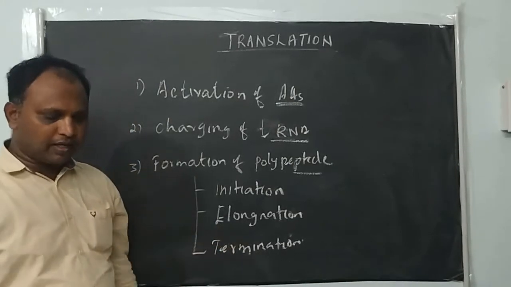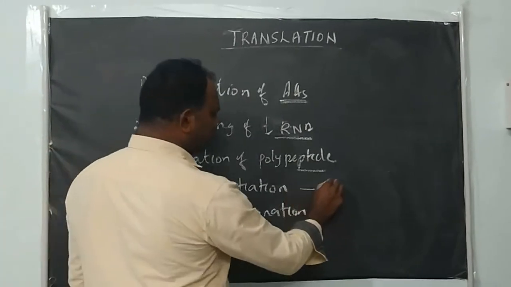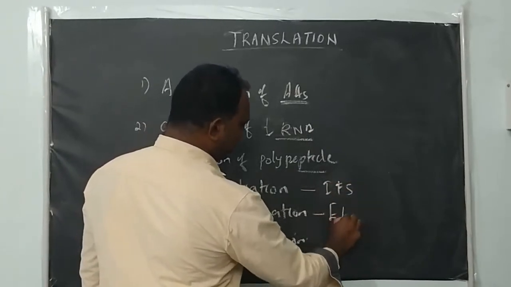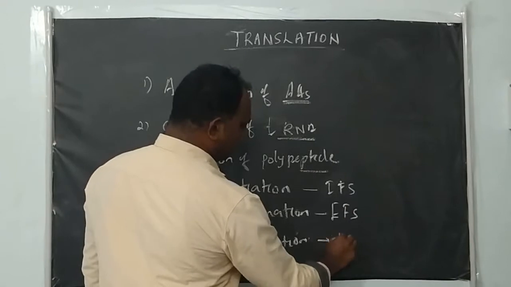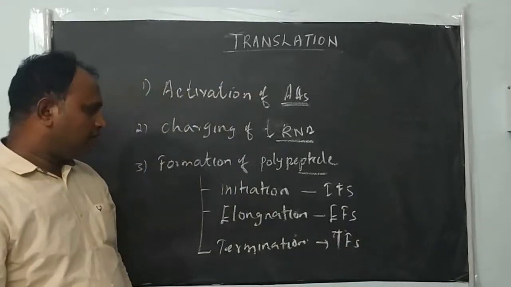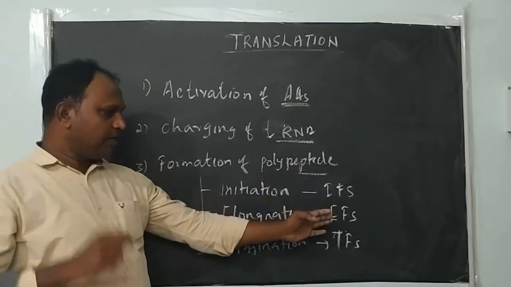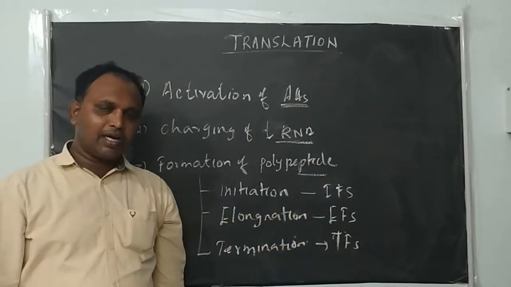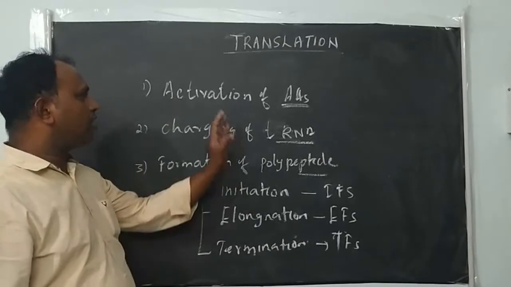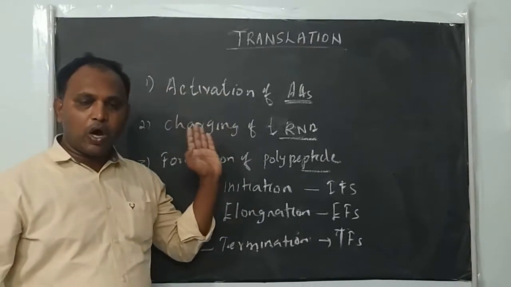Different protein factors are involved in each: initiation factors, elongation factors, and termination factors. We will see which factors are involved in translation. First we start with activation of amino acid.